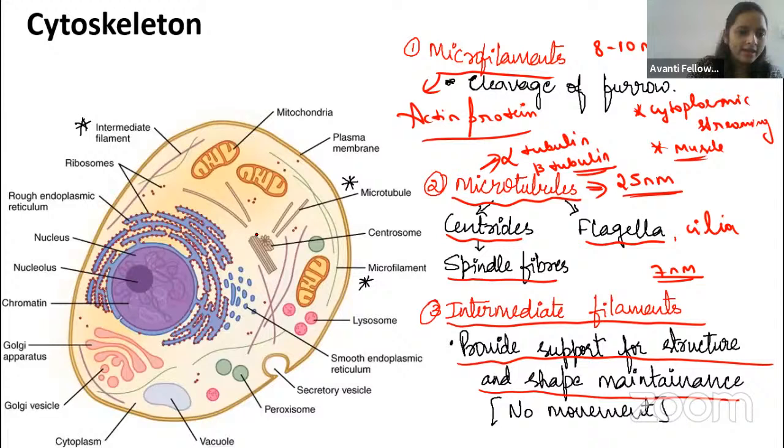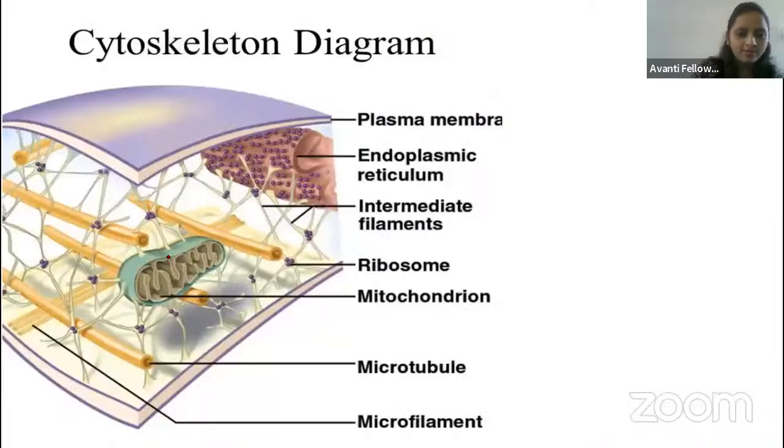Here you can see in the diagram. The cytoskeleton is there. This is the intermediate filament. Here you can see the microtubule. Fine. Here you can see how all the organelles are attached and held in the cell. Here you can see mitochondria. Mitochondria is being held by the cytoskeleton, right? This is all the cytoskeleton. There is a microtubule, right, guys? How nicely it is holding, right?